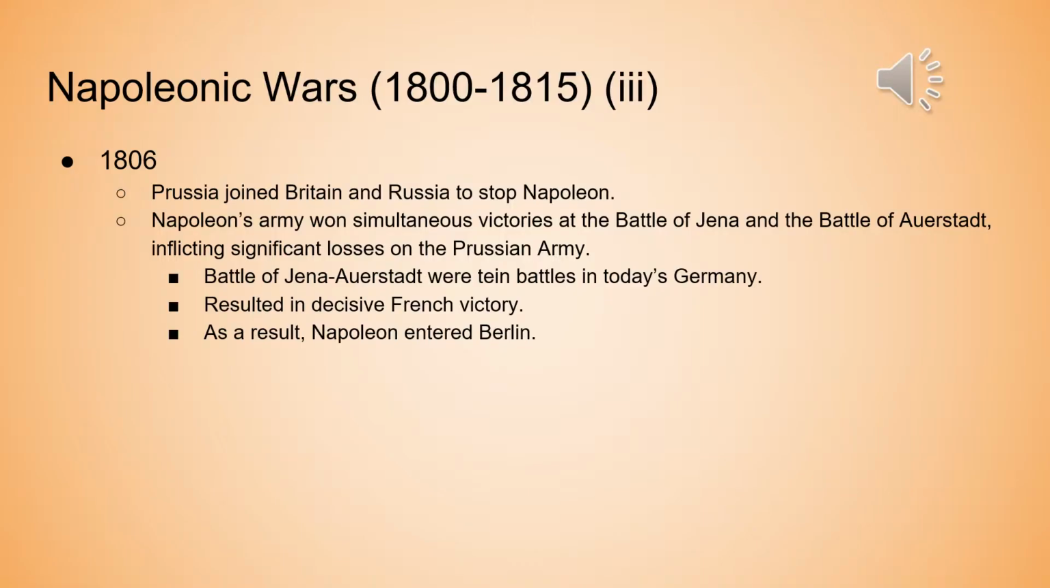So in 1806, Prussia joined the Third Coalition, which included Britain and Russia, to stop Napoleon, and Prussia was a former country. And then Napoleon's army won two simultaneous victories at the Battle of Jena and the Battle of Auerstadt, inflicting significant losses on the Prussian army. The Battles of Jena-Auerstadt were twin battles in today's Germany, and it resulted in a decisive French victory. And as a result, Napoleon entered Berlin.